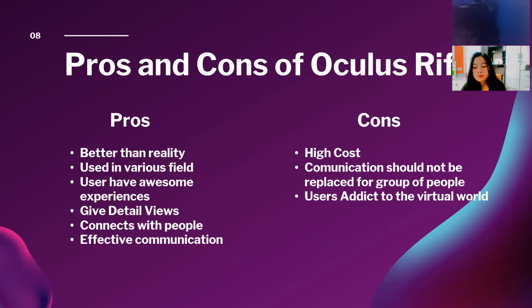Six, effective communication. One of the main pros of VR is effective communication. Users can communicate with each other and thus enjoy the conversation between them. And the cons of Oculus Rift. First, high cost. One of the main cons of virtual games is that it's not possible for everyone to afford it. It is too costly, and people who cannot afford it will be left out from using this technology.